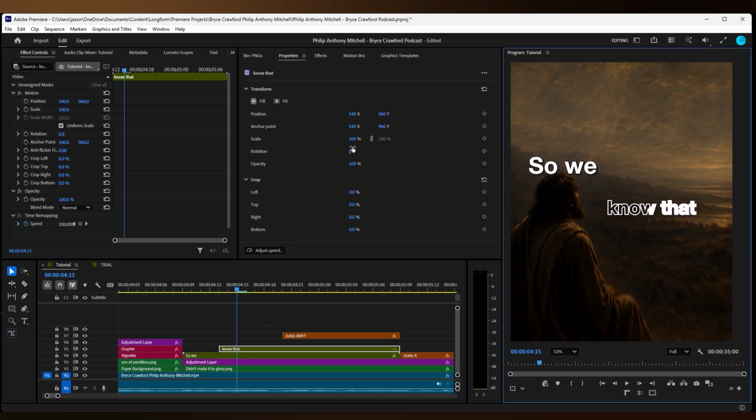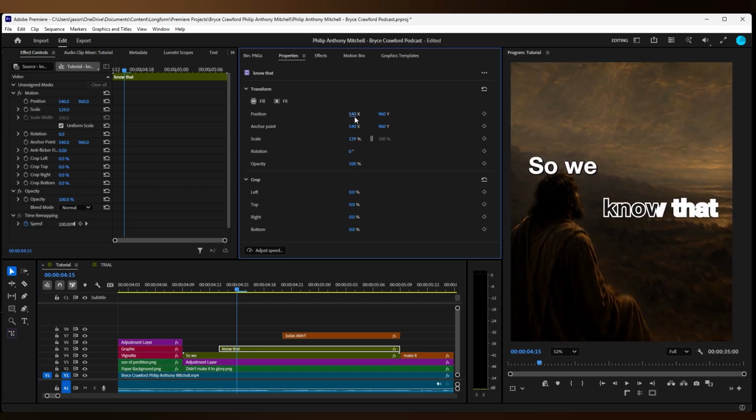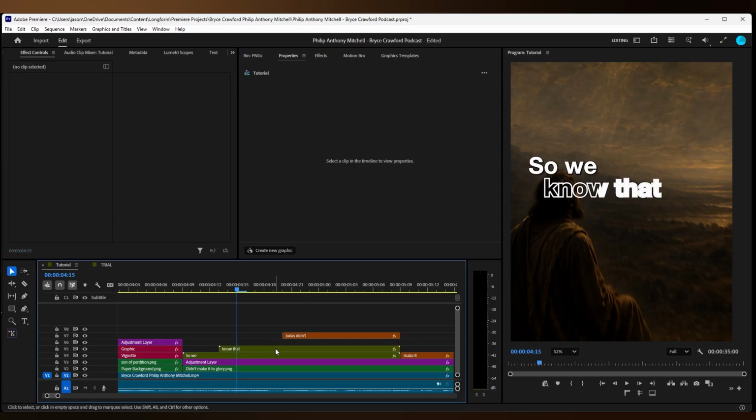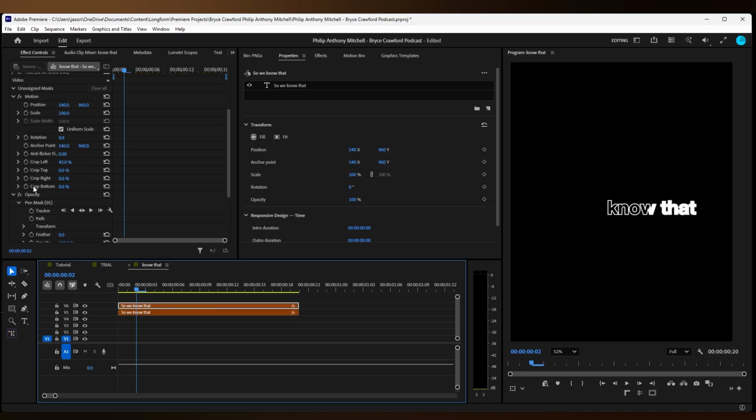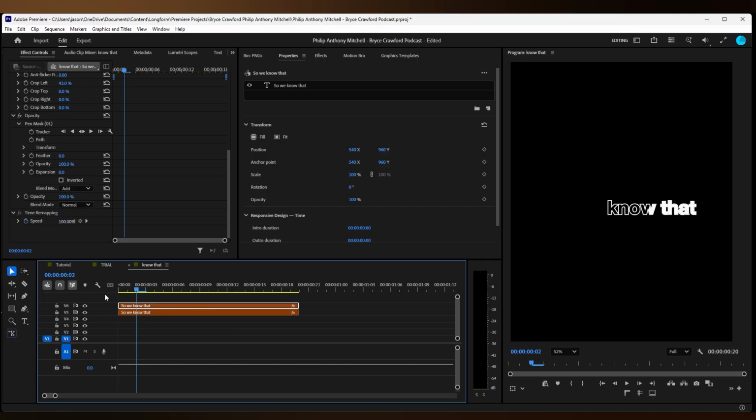Now I'm going to reposition it, scale it up, reposition it, like so. I'm going to go into it and I'm going to just adjust the fill mask area as well as what I believe I'm going to do right now.